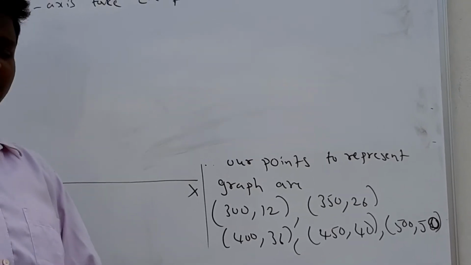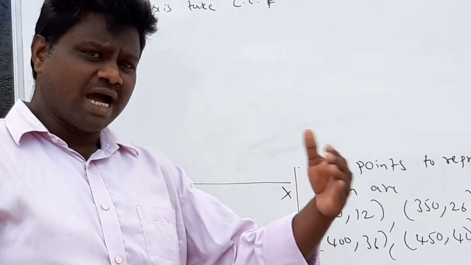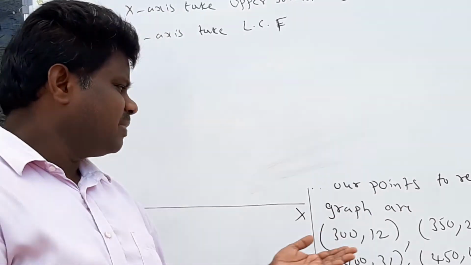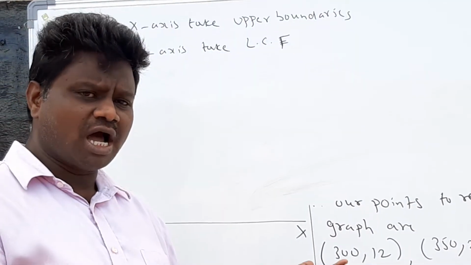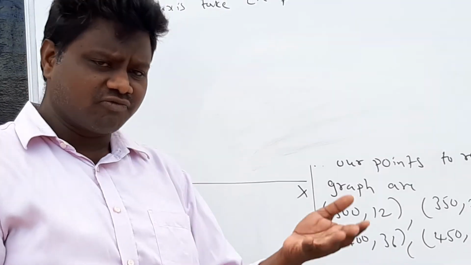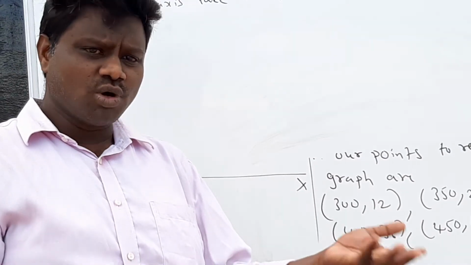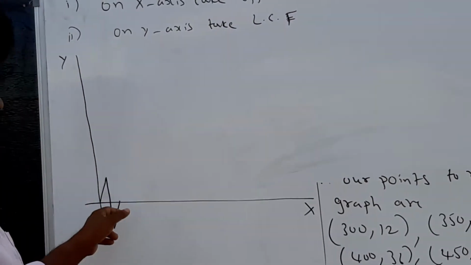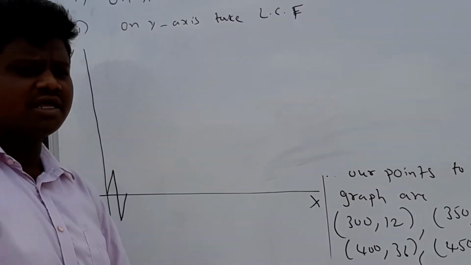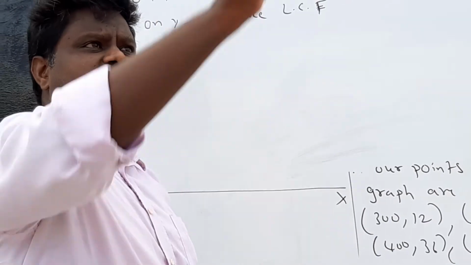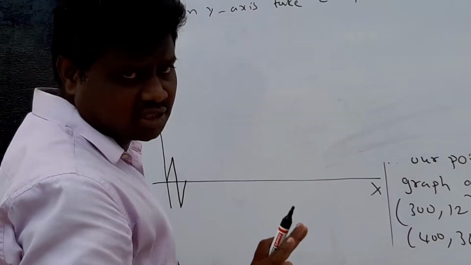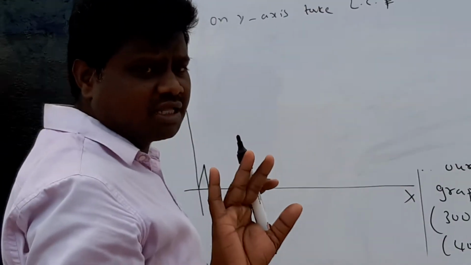Class size 50 means you would require 50, 100, 150, 200, 250, but there is no need of these values because you do not have frequency for them. So no need to keep those. That's why I am keeping a kink here. Just fold like this and write this. That is called a kink. So what is the meaning of the kink? I am telling you.